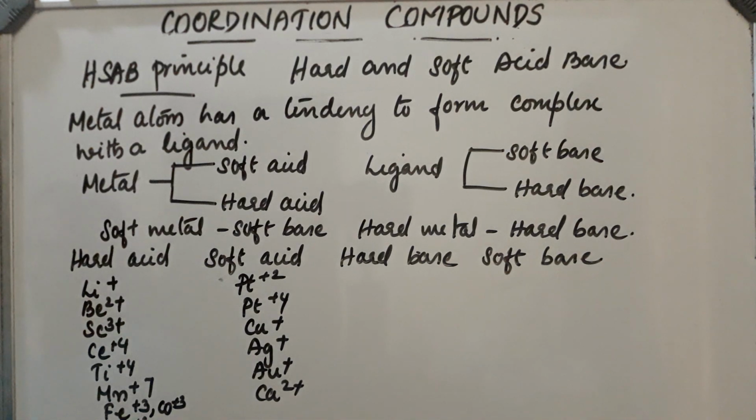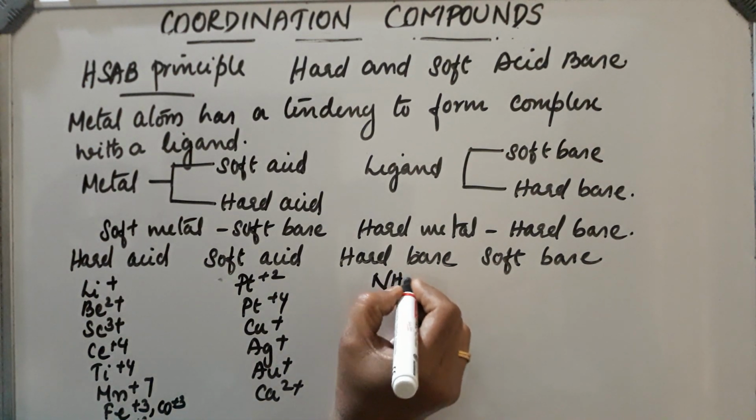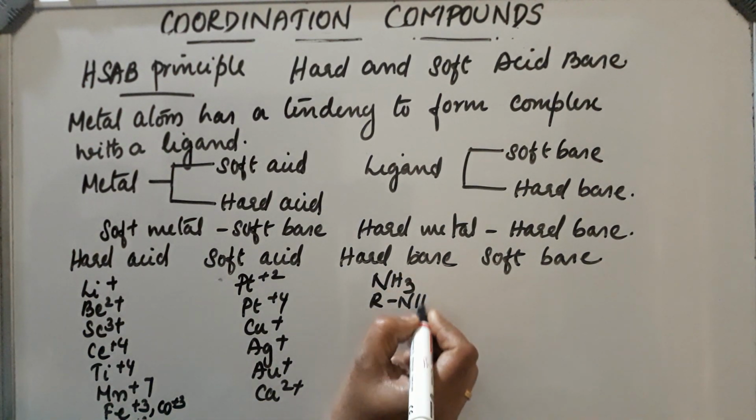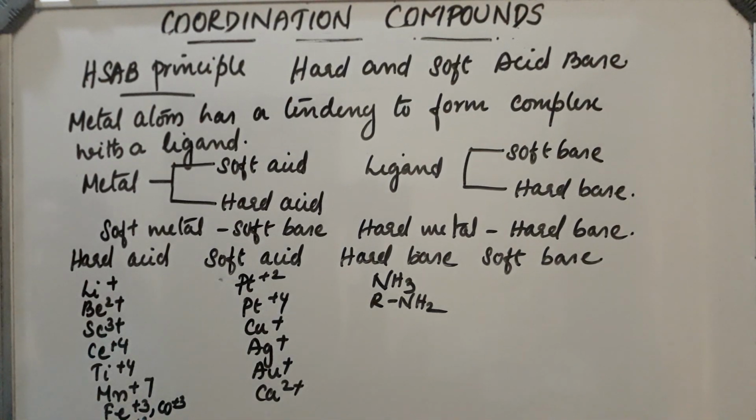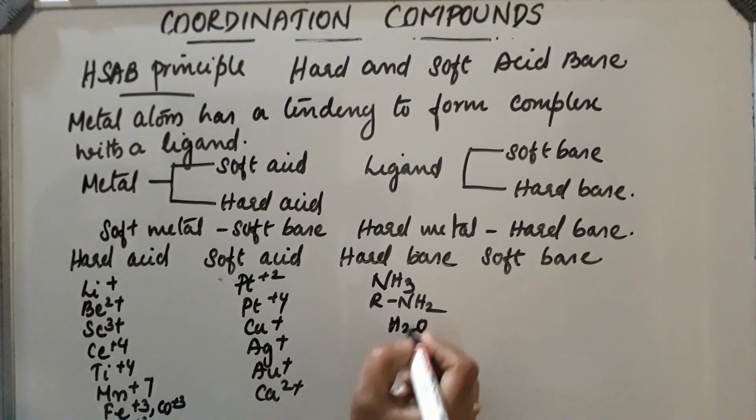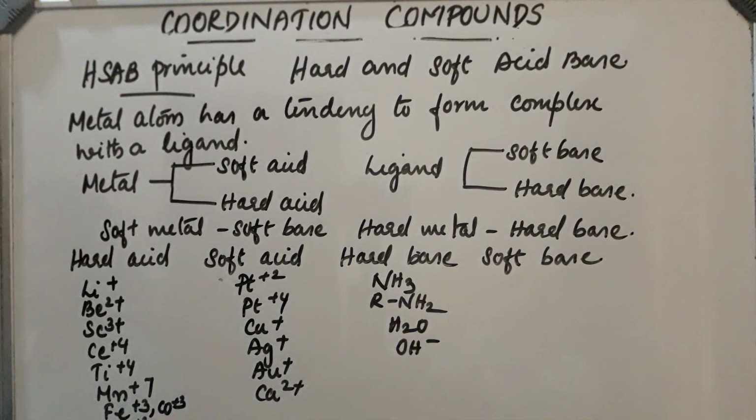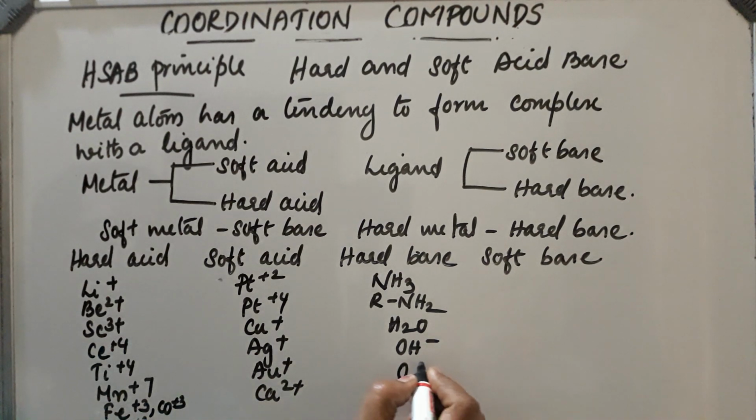Then hard bases: NH3, RNH2, H2O, OH-, O2-.